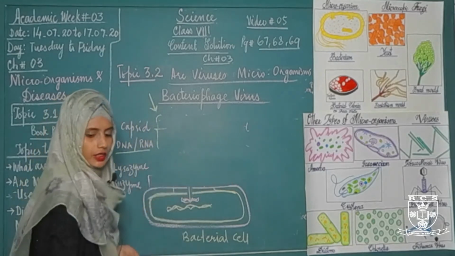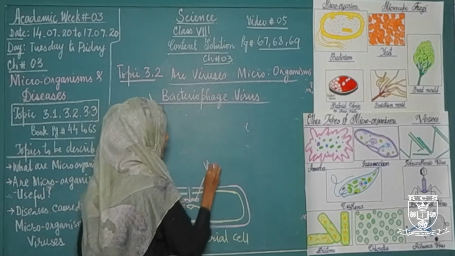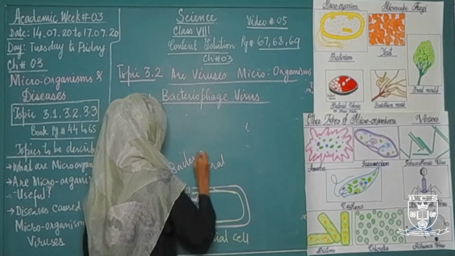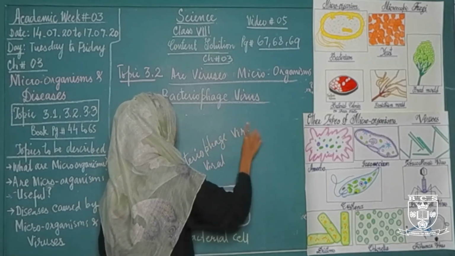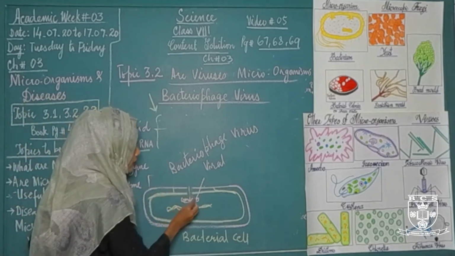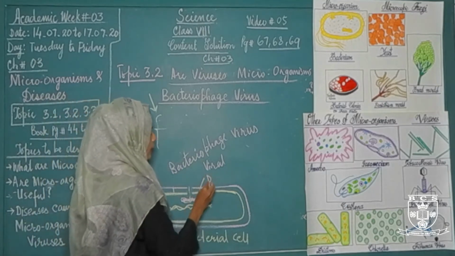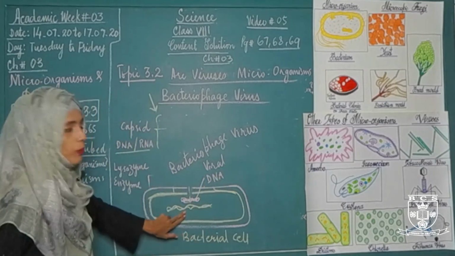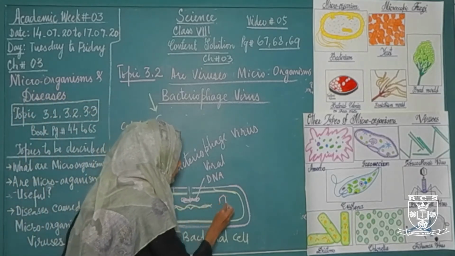Now what enters inside the bacterial cell? Only bacteriophage virus DNA enters inside the bacterial cell. This bacteriophage virus DNA controls the loop of DNA of the bacterial cell and starts to make its copies.